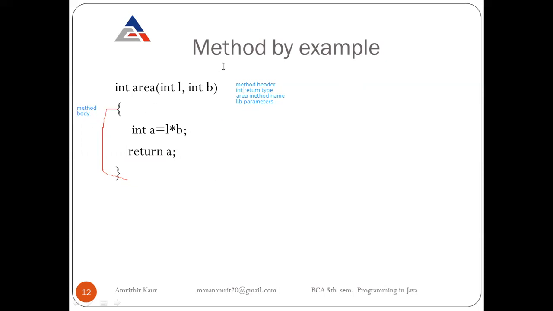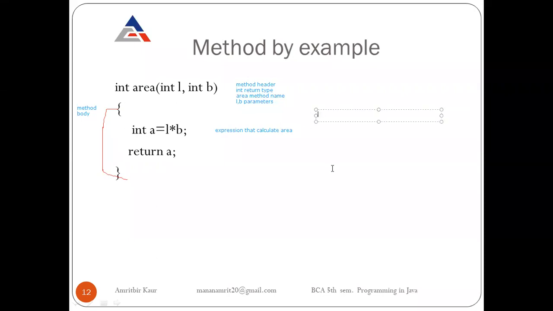So in the method body, we write an expression that calculates area. We are writing here int a equals length into breadth.